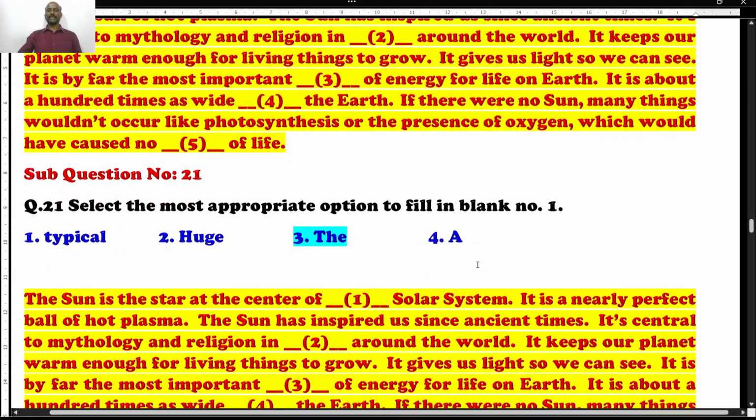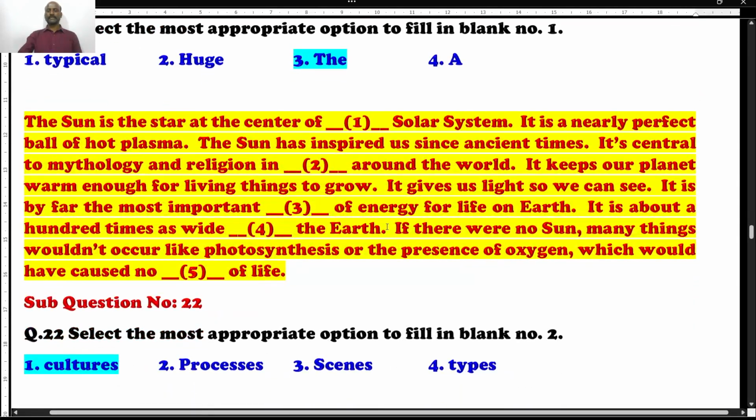Let's see the second one. It's necessary. You got to know that, right? The sun is the star at the center of the solar system. It is a nearly perfect ball of hot plasma. Done. The sun has inspired us since ancient times. Yes, it is a universal truth. It's central to mythology and religion in dash around the world. This belief is there, no?